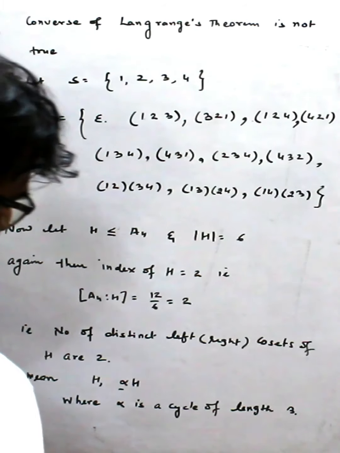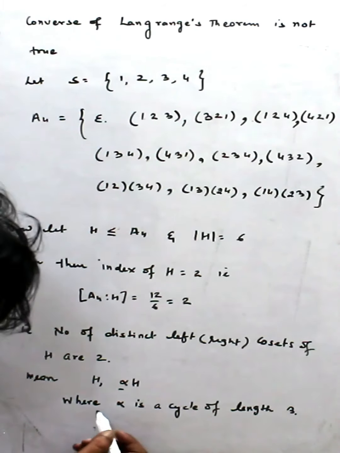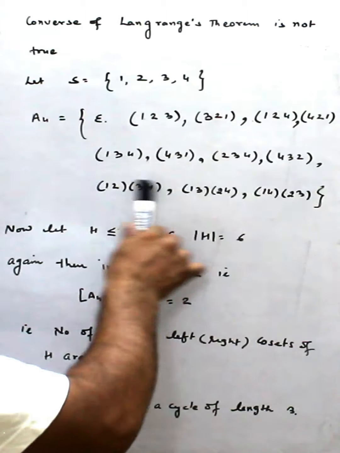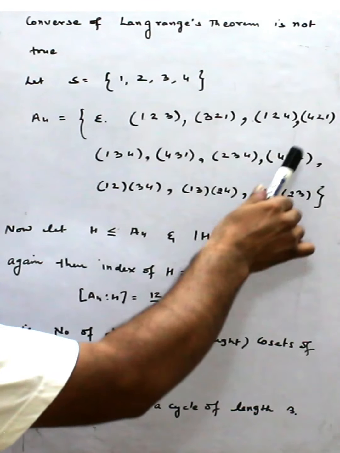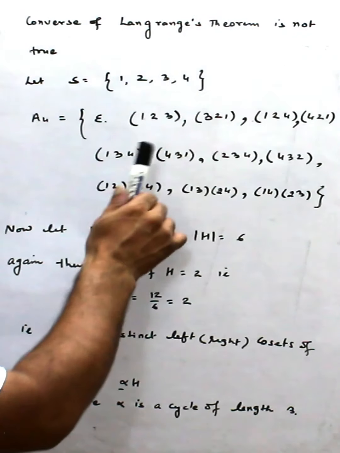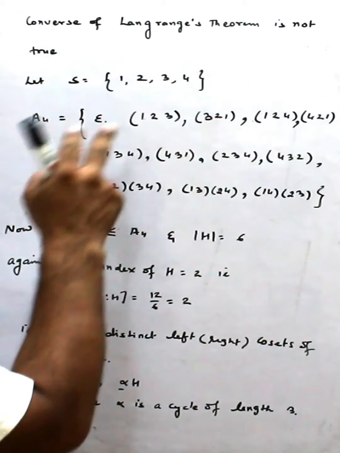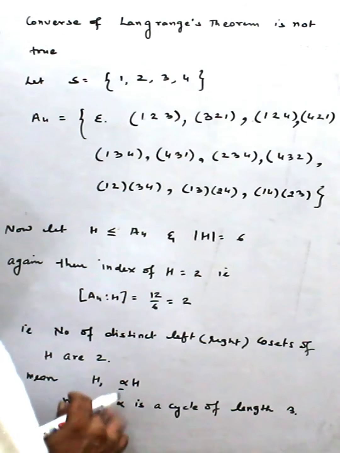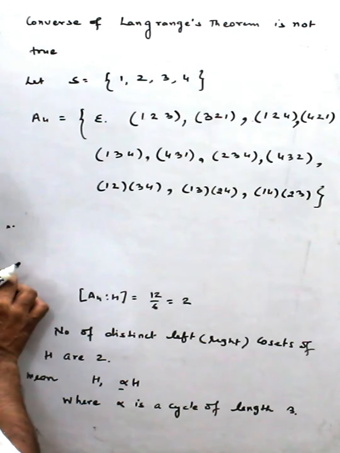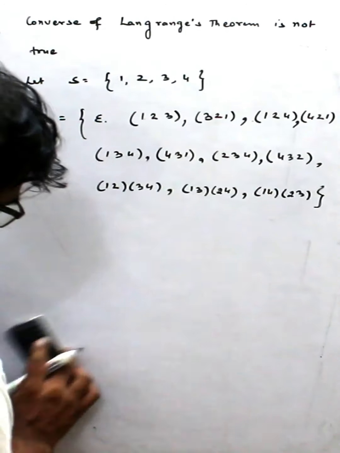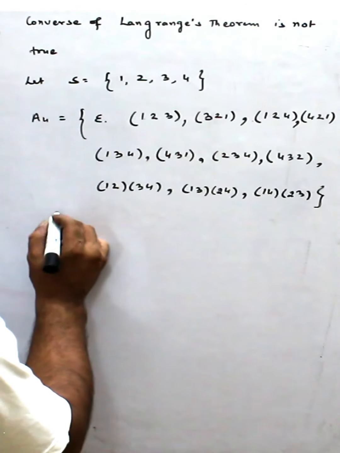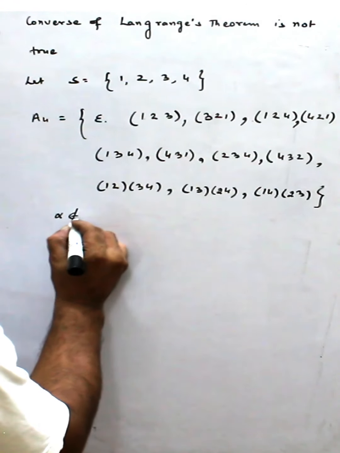Alpha is a cycle of length 3, and I told you why it does not belong to H, because the total number of permutations of length 3 is 8. So definitely there will be at least 2 which are out, right? So one thing here we note, alpha does not belong to H.